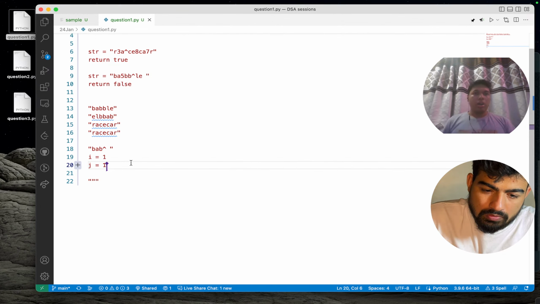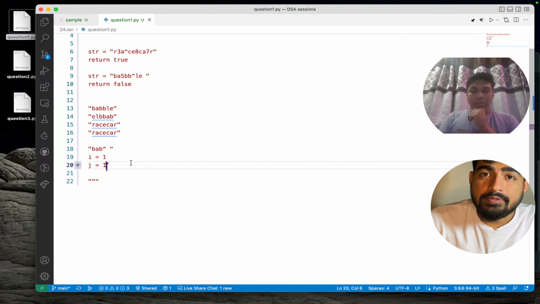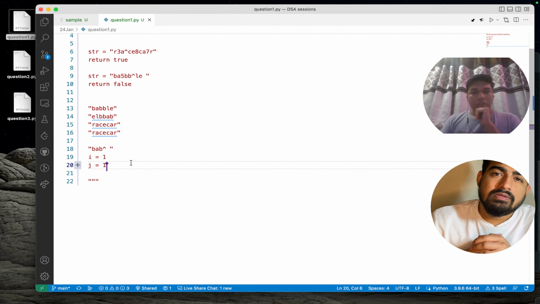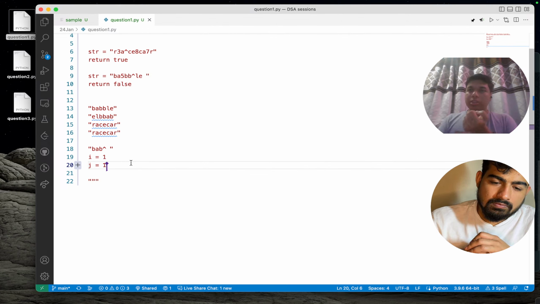Sure. With this approach, what would be your space and time complexity? Time complexity wise, we are iterating this particular string in only one iteration, so it will be O of n, where n is the length of the string. For space complexity, we are not using any array or string or anything. We are just using two indexes to compare, so it will be constant, O of one.